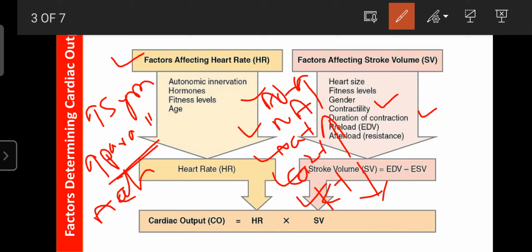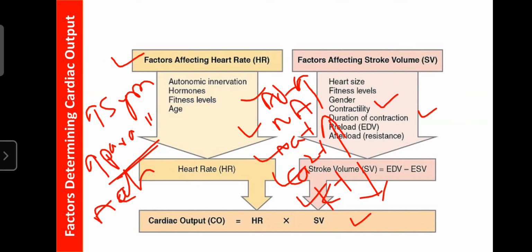So the stroke volume is equal to the EDV, the end diastolic volume, minus the ESV. Okay, that is the afterload. The cardiac output is calculated by heart rate times stroke volume. So these are the various factors that determine the cardiac output. When you are suffering from any disorder, any one of the factors works or functions abnormally, and due to that our cardiac output can be altered.